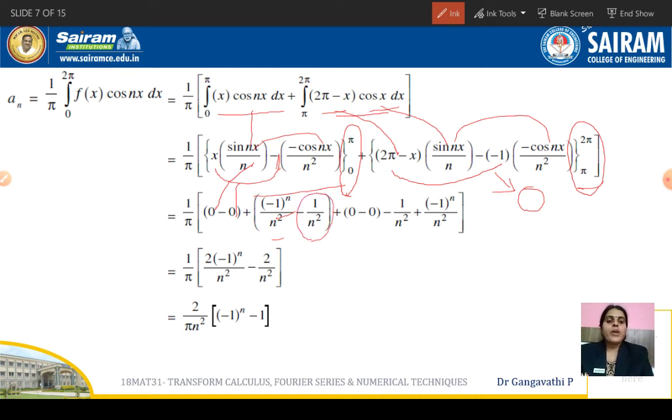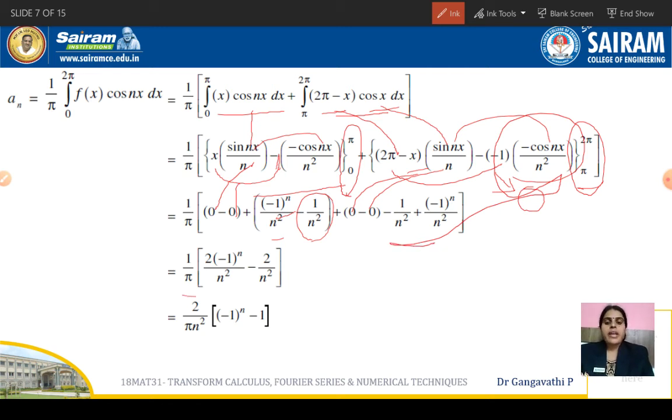Now we move on to the next one. So 2 pi minus x, when we substitute x is equal to 2 pi, is 0. And sin x is equal to 2 pi, so the sin term is 0 for any value of n. So again, this is 0 for the lower limit as well as the upper limit. Now this is the term that we are going to evaluate with the limits, and we get these two terms.